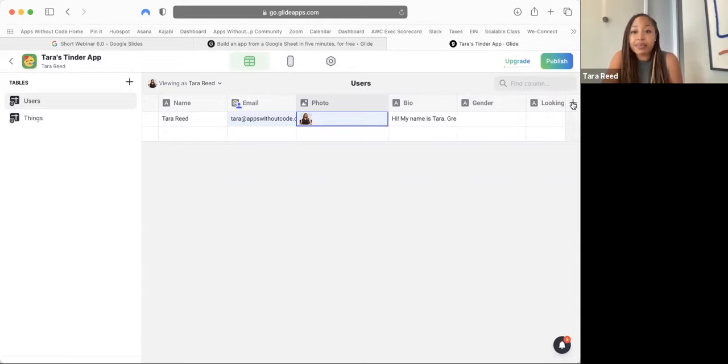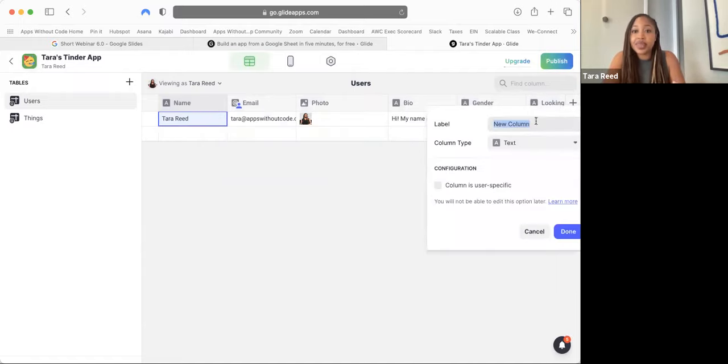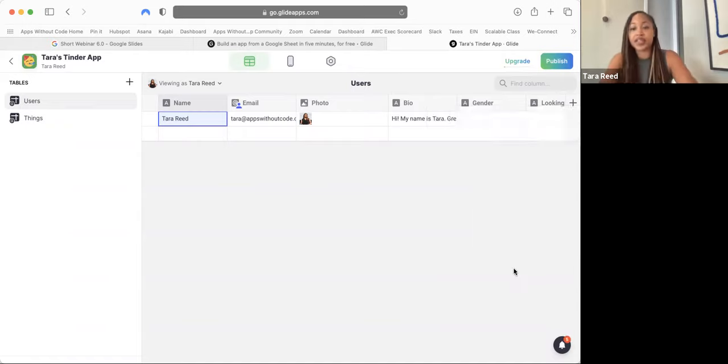So for name, if you don't have name as one of the columns, and if you scroll all the way to the left and you don't have name there, you can click this plus sign and type in name, and it's going to be text, and then click done. I'm going to click cancel because I already have mine, but if you don't have name, then click done, and then you'll have a column for it.